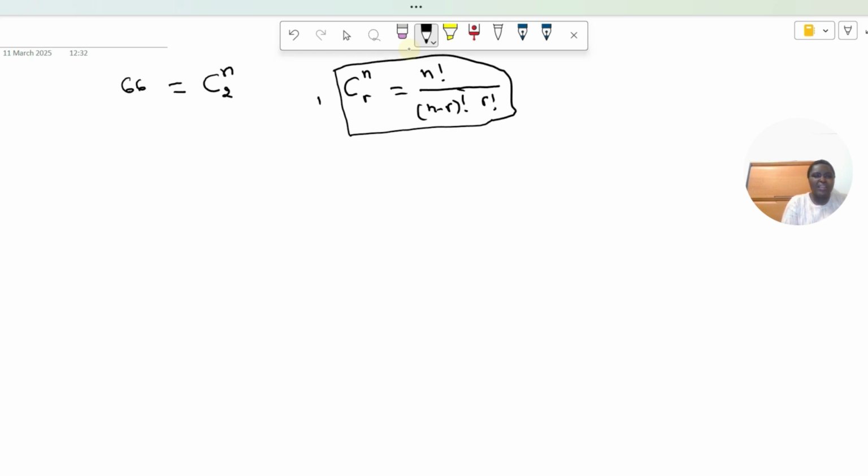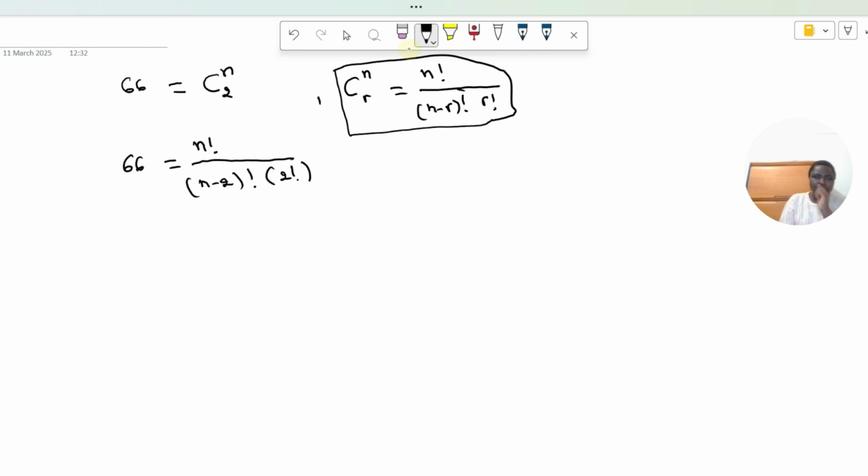So similarly, we will have 66 equal to n factorial, n being the number of students, over n minus 2 factorial times 2 factorial.